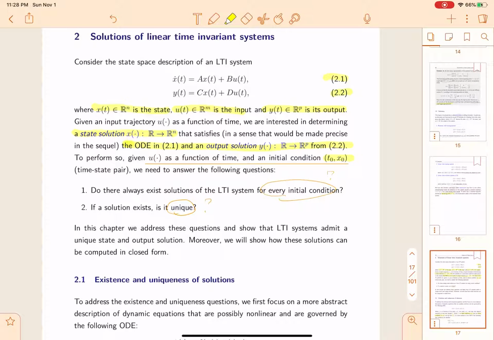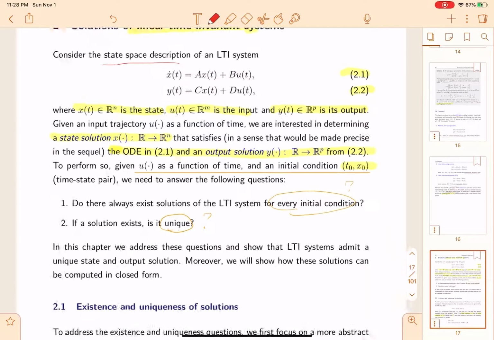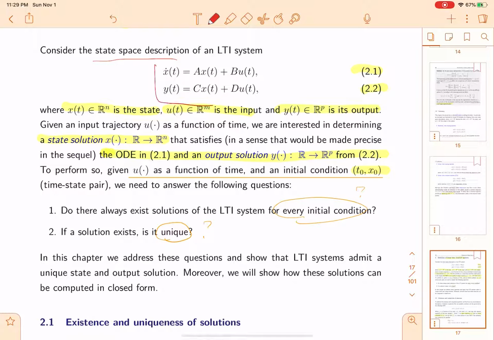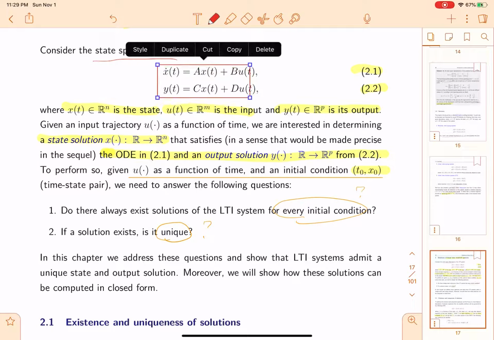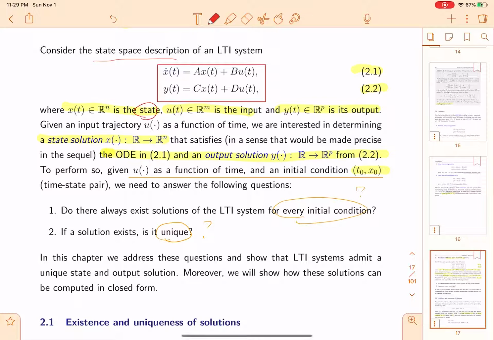Okay, now we will consider the solutions to linear time invariant systems. Consider the state space description of a linear time invariant system expressed as these two equations, where x dot(t), x(t) is the state, u(t) is the input, y(t) is the output, and the input trajectory u is a function of time.